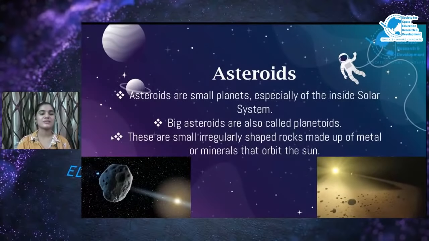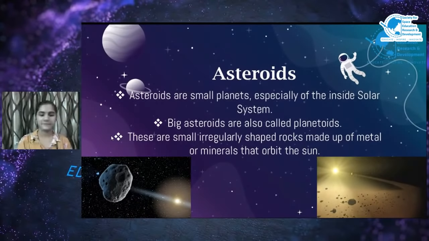Asteroids. Ooh, asteroids are small planets, especially inside the solar system. They were formed when the planets were formed. They are the leftovers of the planets. These are rocky materials. Big asteroids are also called planetoids. These are small, irregular in shape, made up of metal and minerals that orbit around the sun.